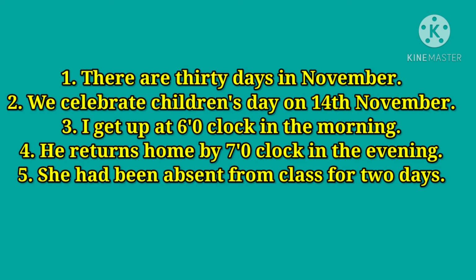The first sentence, there are 30 days in November. In is the preposition denoting the specific period of time, that is the month of November. We celebrate Children's Day on 14th November. On. I get up at 6 o'clock in the morning. There we can see two prepositions, at 6 o'clock and in the morning. He returns home by 7 o'clock in the evening. There are also two prepositions, by 7 o'clock and in the evening. She had been absent from class for 2 days. Here, for is the preposition that denotes time.